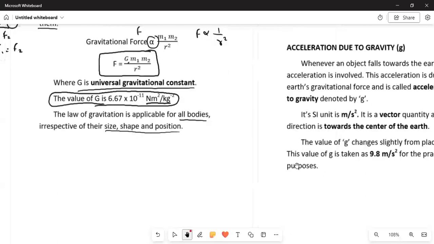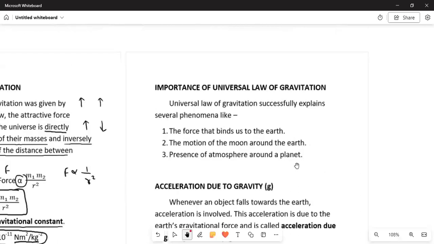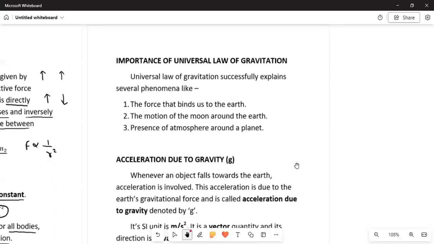Now we will move on to our next point, the importance of the universal law of gravitation. What does this tell us? How and where can we see its application? The universal law of gravitation successfully explains several phenomena, like the force that binds us to earth.